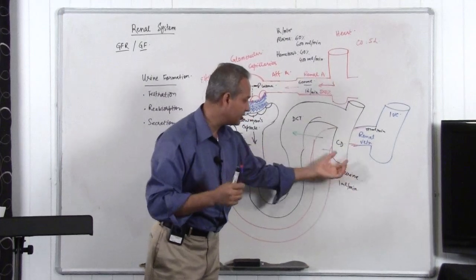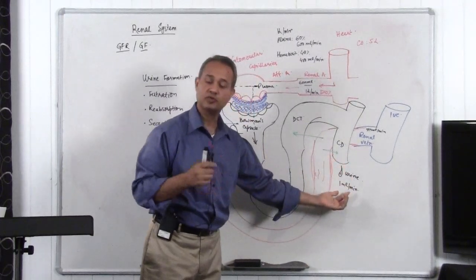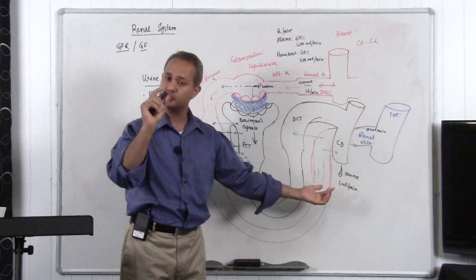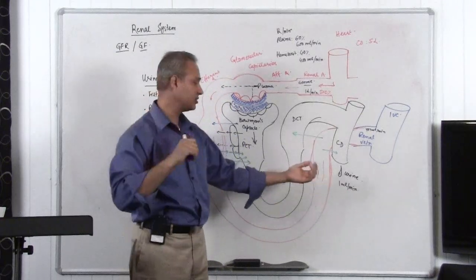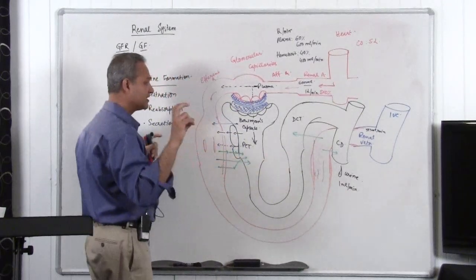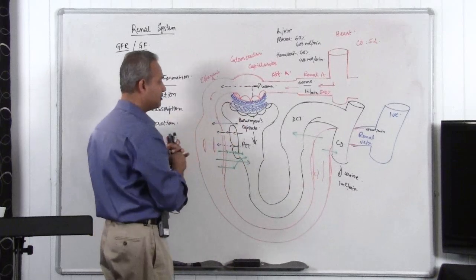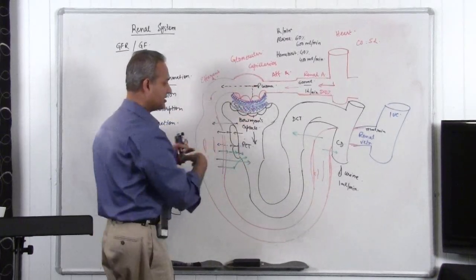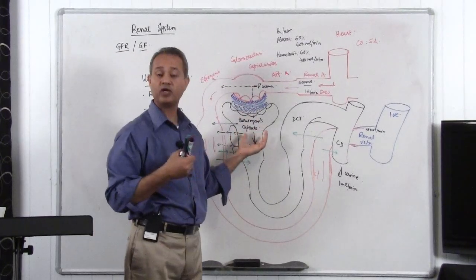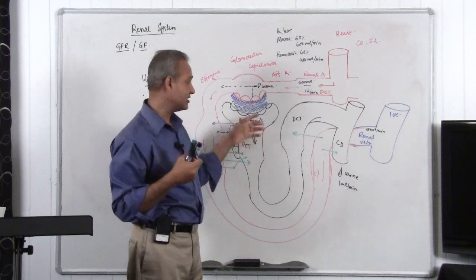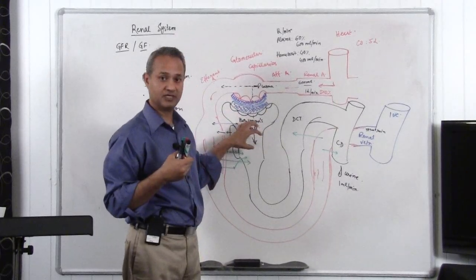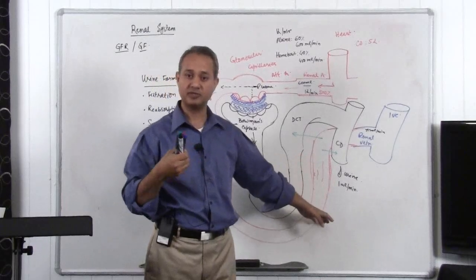At the end of the minute, whatever comes out of the collecting tubules to be urine is the final urine which is thrown out. Why do we say excretion is different from this? What happens is we filter a lot of substances out here. About 120 milliliter per minute of substances are filtered out into the Bowman space. That all doesn't go out in the urine immediately.